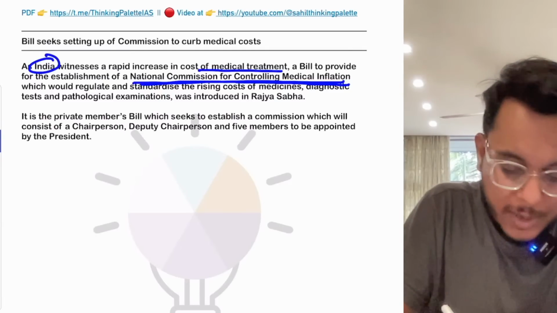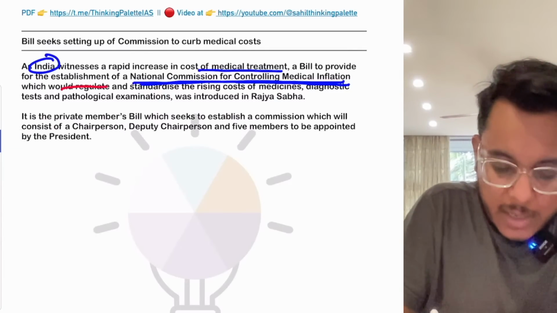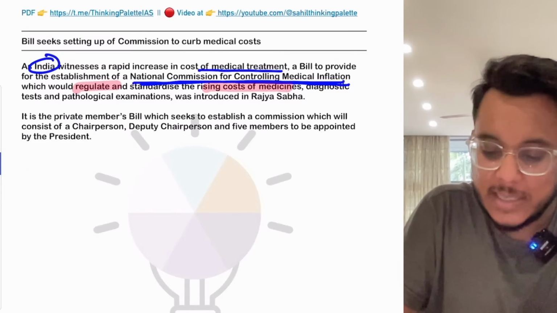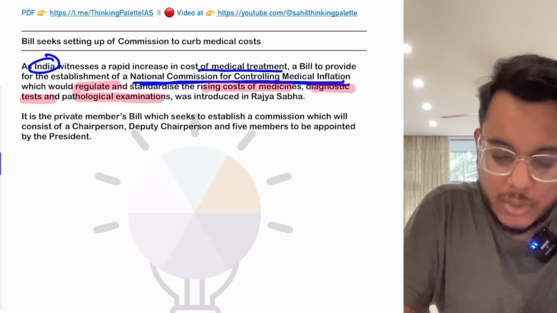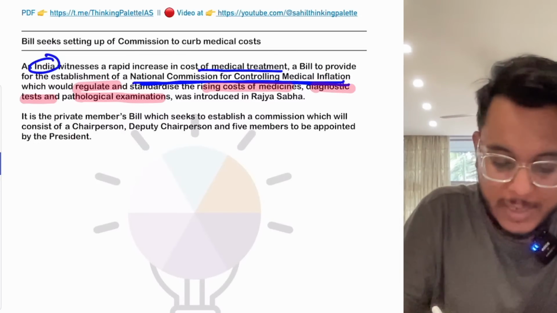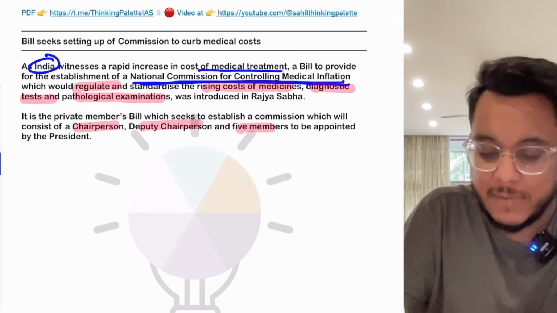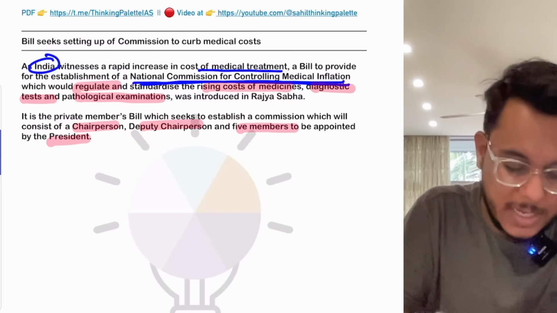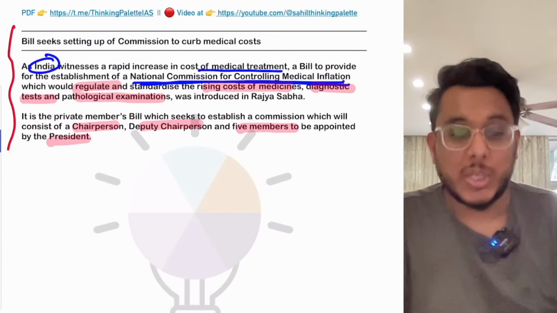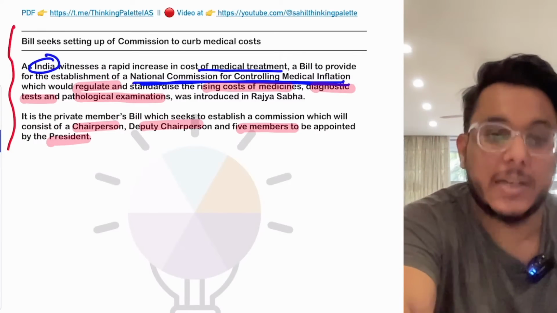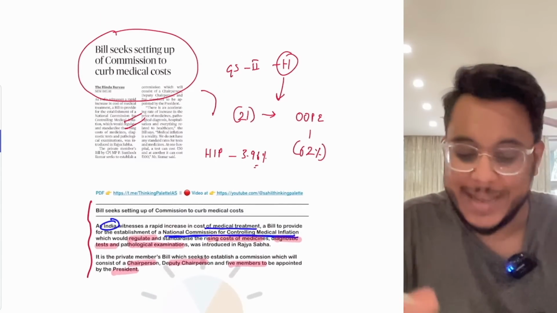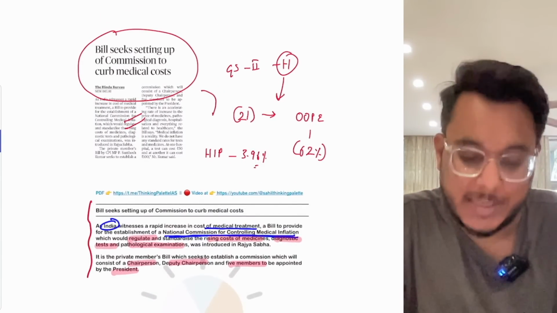This particular commission will regulate and will standardize the rising cost of medicine, diagnostics, tests, pathological examinations. And it has been provided that this commission will consist of a chairperson, a deputy chairperson, and 5 members which will be appointed by the president. Now, this particular bill is indeed good. It has a good spirit. And though private members' bills are not passed easily, this bill should be passed in the public spirit. This is something which is good. That is all about this particular article, and now we'll move to the next article.